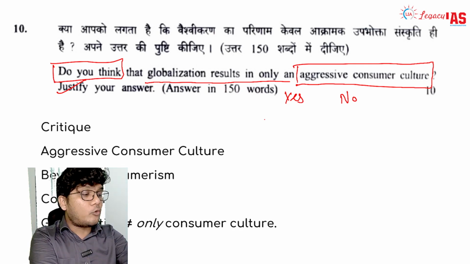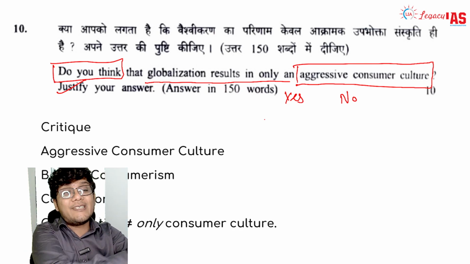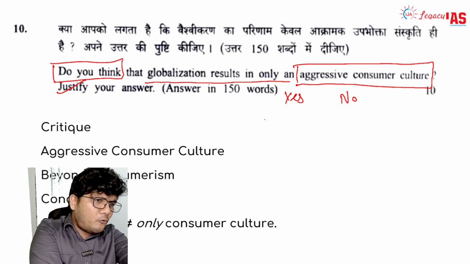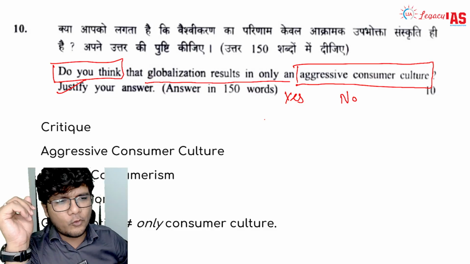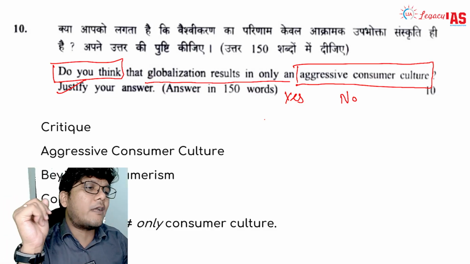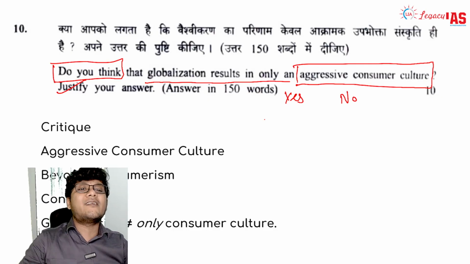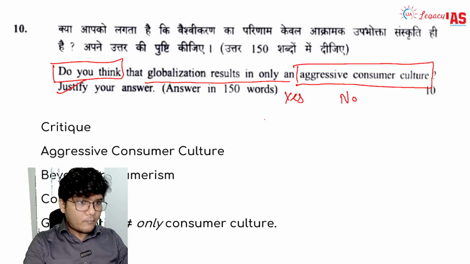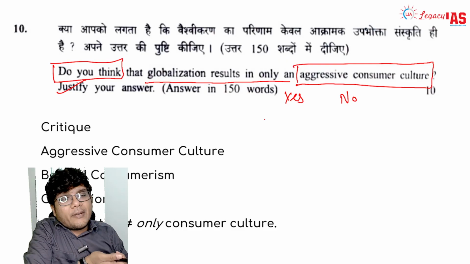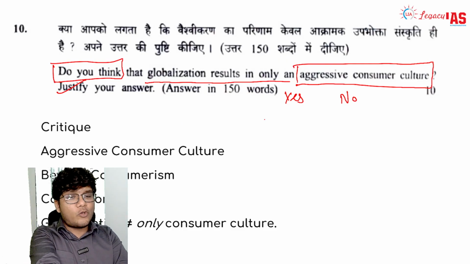There are going to be multiple sides of the same thing, so you have to mention both the sides. Even if you think no, it has only led to aggressive consumer culture, and you write just that, the evaluator will be like, you do not know the other side of it, right? And if you say that no, it has not happened, then again the evaluator will say that you are probably unaware. So we have to give both the sides.